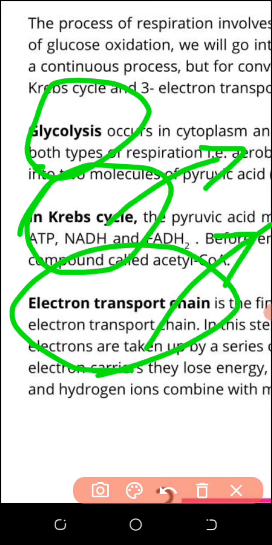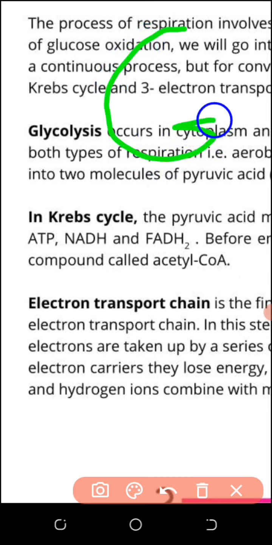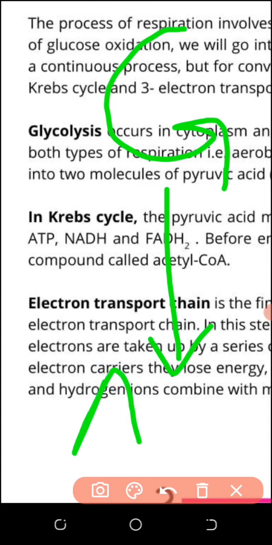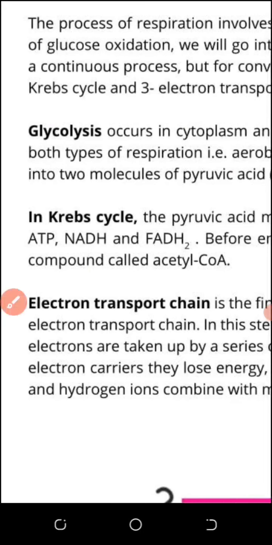The output of respiration is to produce ATP molecules, because respiration produces energy. In photosynthesis you were forming glucose; here you will use glucose in different reactions and convert it into ATP, whereas in photosynthesis you used ATP to convert into glucose. That was the opposite process. So what is glycolysis? The first step is glycolysis, so I will explain it.